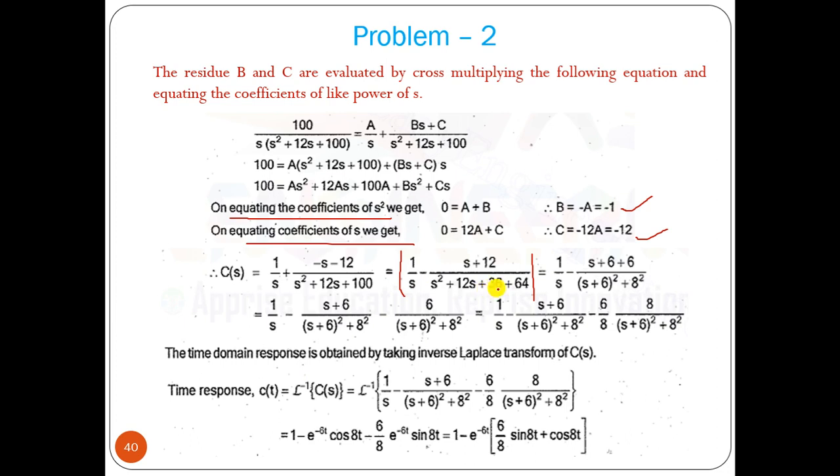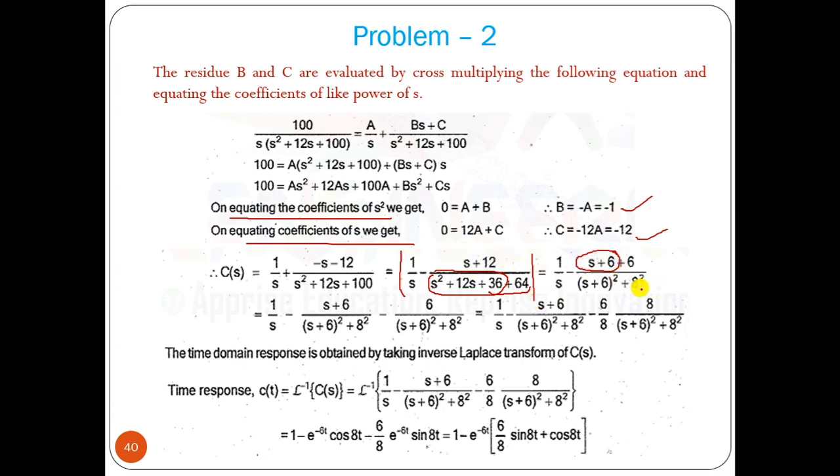Okay, now we are dividing this so that we can get the form e to the power minus alpha t sine omega dt, or e to the power minus alpha t cosine omega dt. So s plus a term divided by (s plus a) whole square plus omega square, in that particular form we have to write. So we are dividing this into two factors. Here it is s plus 6, so it will be (s plus 6) whole square. From that we can get the s plus 6 term.